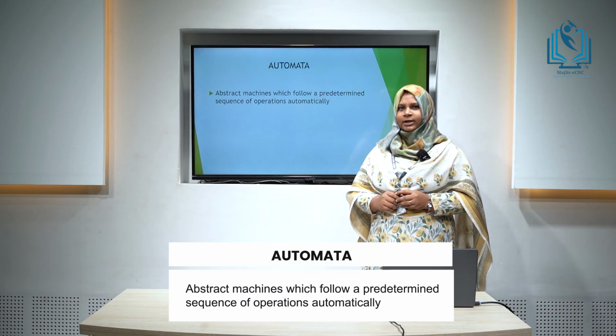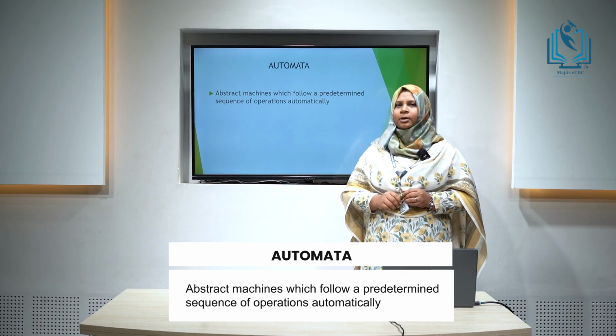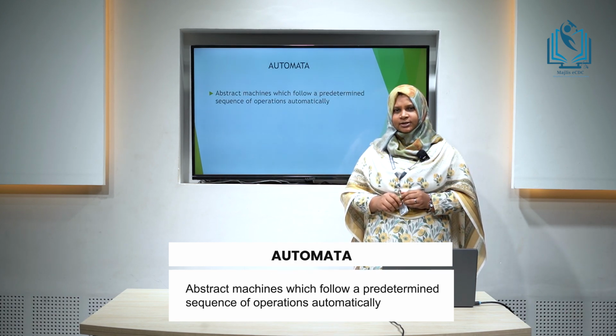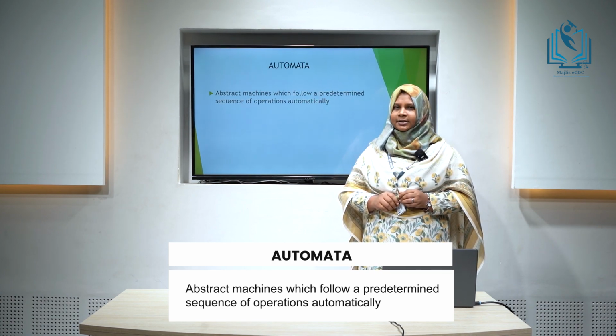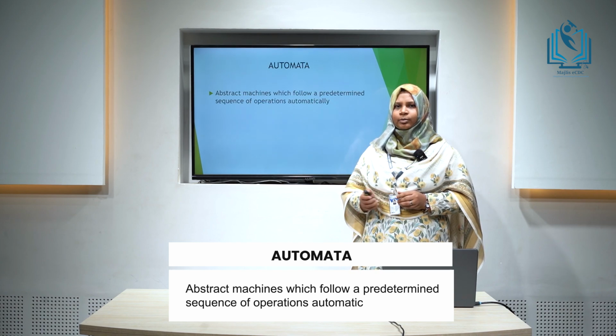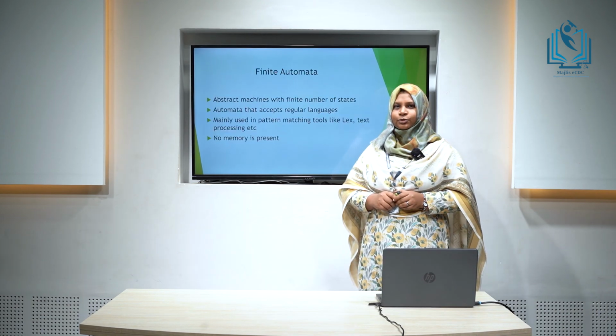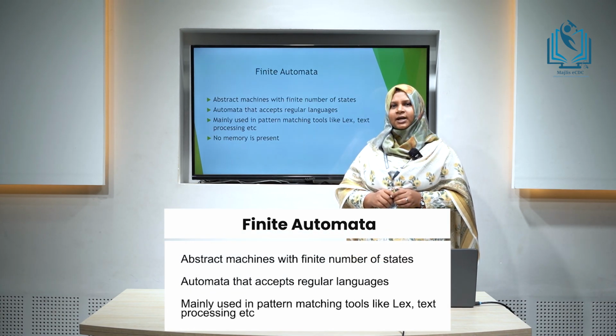What is an automata? Automata are abstract machines which follow a predetermined sequence of operations automatically. These machines accept strings as input and either accept or reject them. There are different automata and the simplest among them is the finite automata. Finite automata are abstract machines which have a finite number of states.